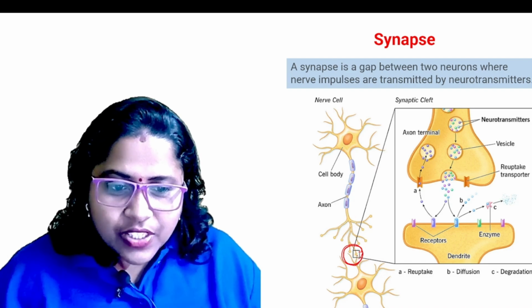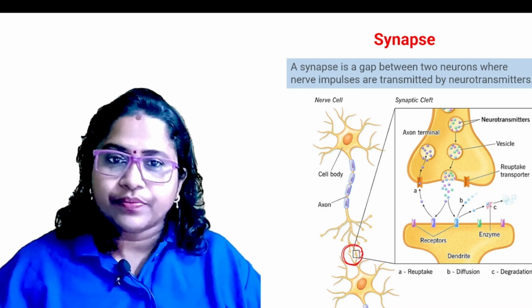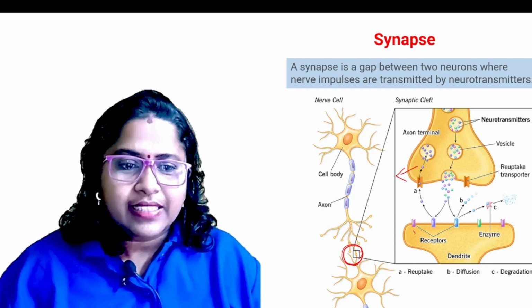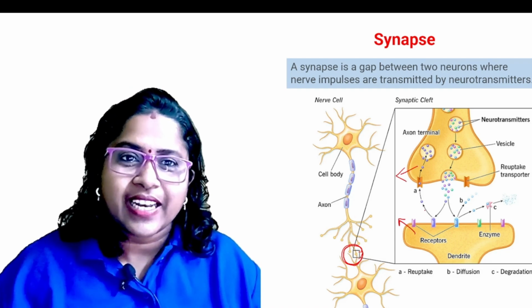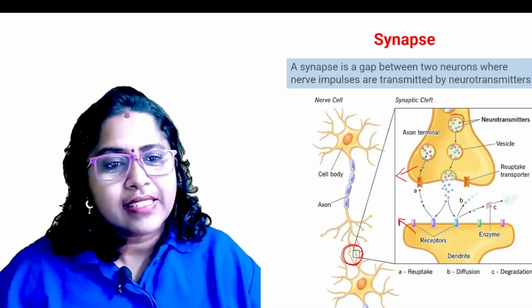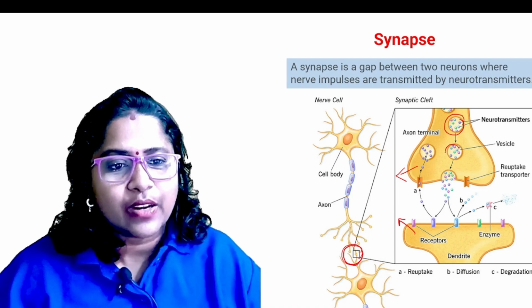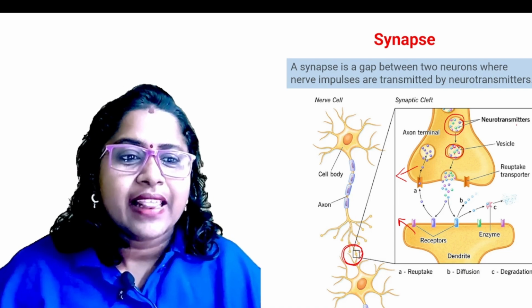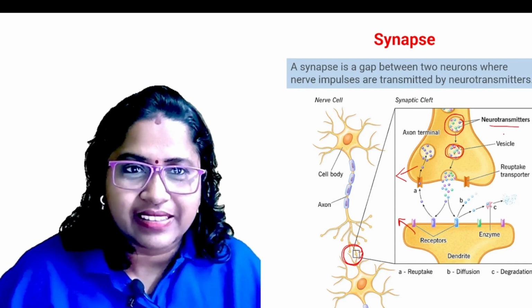If you enlarge this part, it looks like this. This is the nerve ending of the presynaptic neuron. This is the dendrite of the postsynaptic neuron. In the nerve ending, you can see some vesicles, where you can see a lot of bubble-like structures. They are known as neurotransmitters.